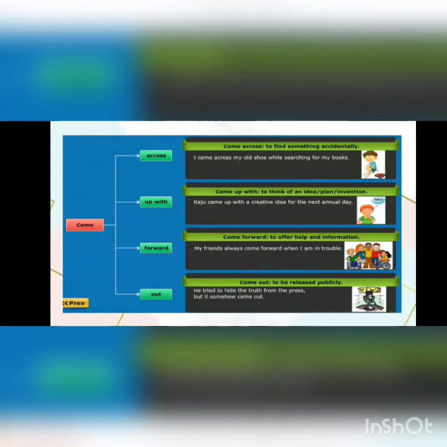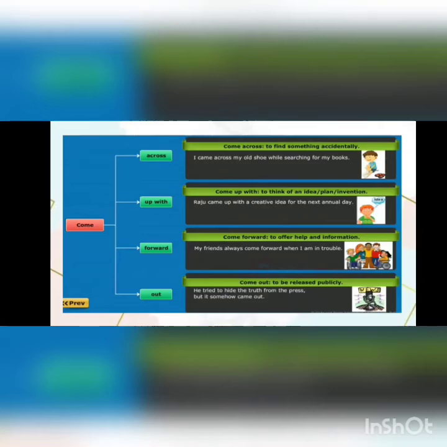Came forward. The meaning of came forward is to offer help and information. My friend always comes forward when I am in trouble. Come out means to be released publicly. For example, he tried to hide the truth from the press, but it somehow came out. Let us see one more example, students.